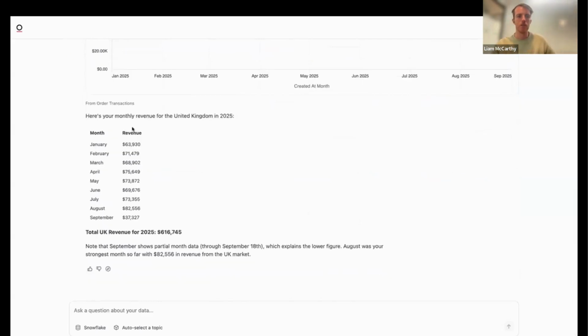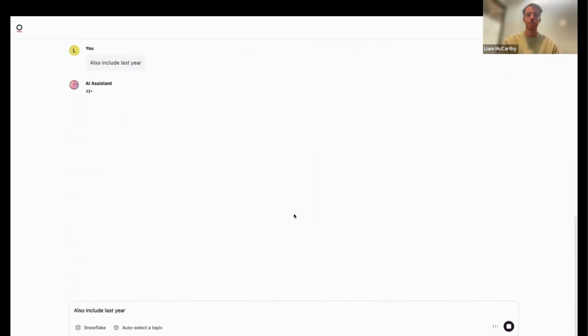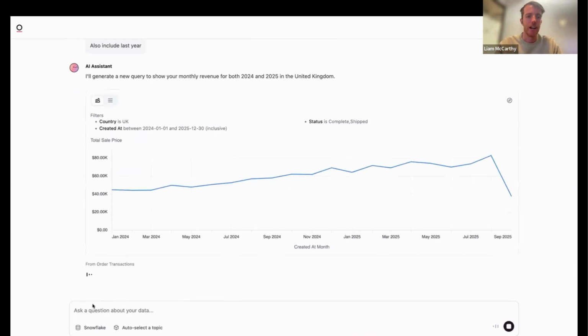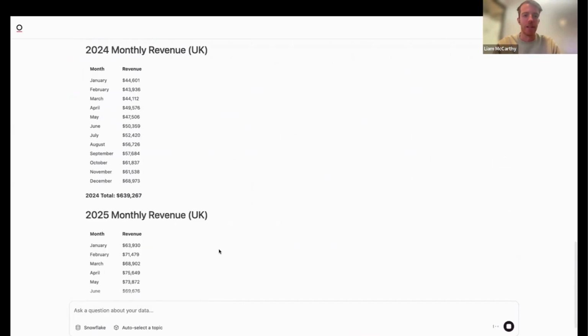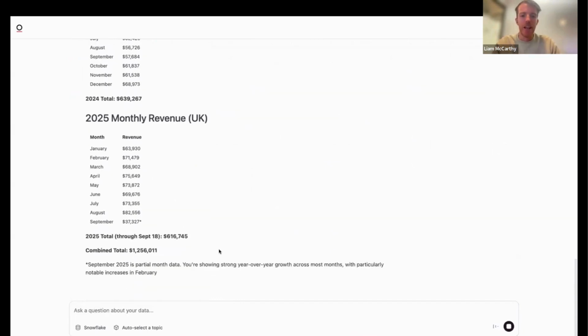From here then as well, you'll see we're also giving a little summary, but I can go and ask an iterative question on top of this. I might say then, also include last year. So this is conversational. It has the memory of the question that I just asked, and it's able to then iterate on top of that as well. And then I might ask it to give me a summary, or actually in this case, it'll go and give me that summary straight out of the box.